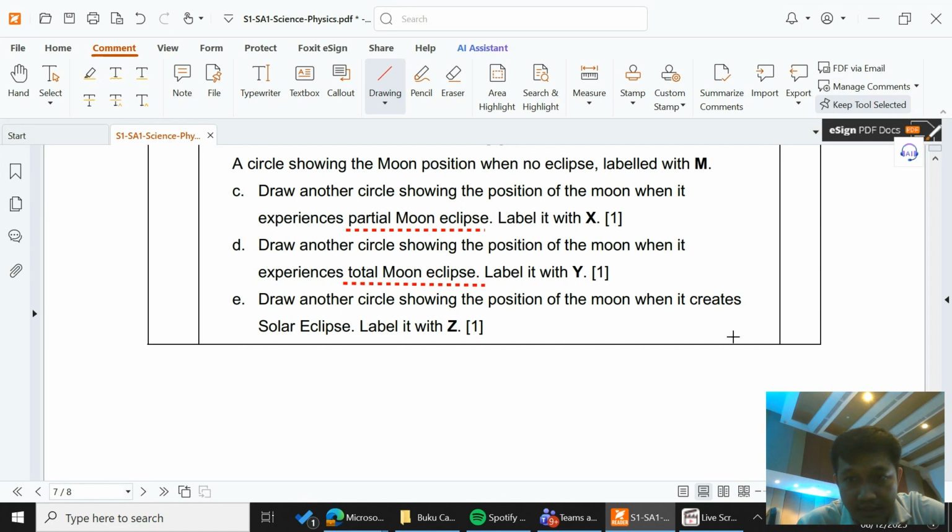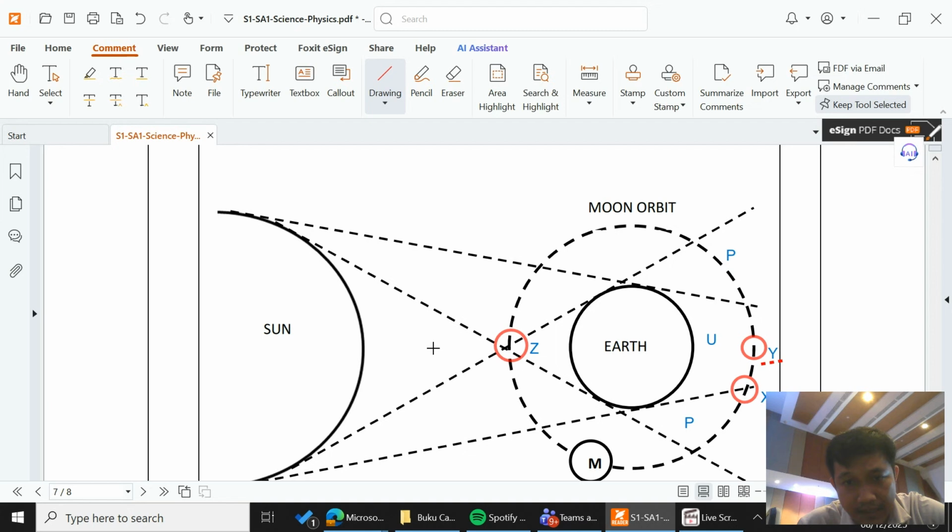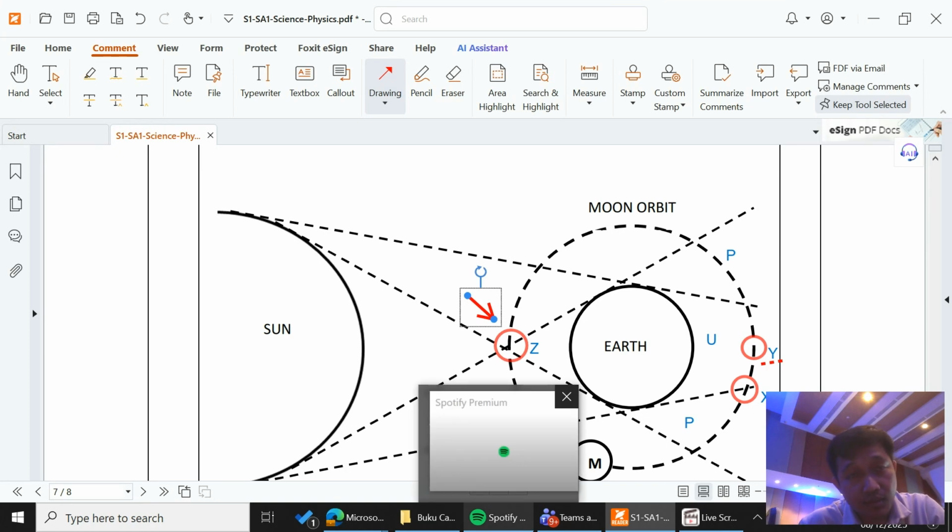And last but not least, when it creates the solar eclipse, we need to label it with Z. If it creates a solar eclipse, then it needs to be in front of the Earth, between the sun and Earth. So here, this is the position. Okay, there you go. This will create what do we call it? Sun eclipse.